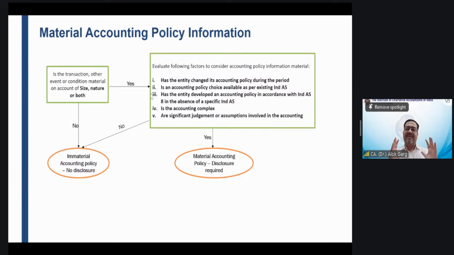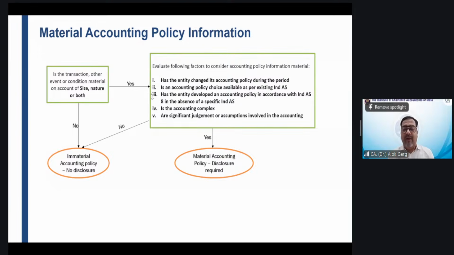So friends, let me tell you why this materiality concept has come for accounting policy. Earlier, it was not there. Yes, Saminathan, you are absolutely right. It is not mandatory but voluntary. We can give the accounting policy of even an immaterial item. But if the item is material, then you have to give the accounting policy of that item. It is mandatorily required. If you are not giving the accounting policy of the material item, it is non-compliance of Ind AS 1 and Ind AS 8.